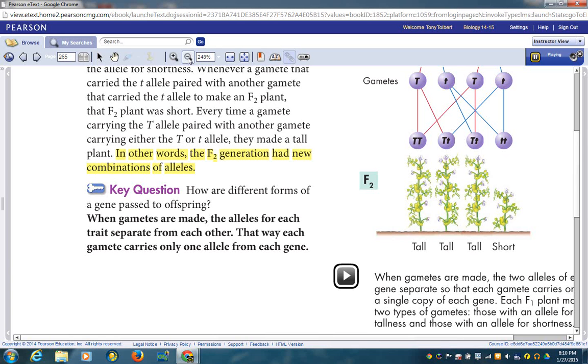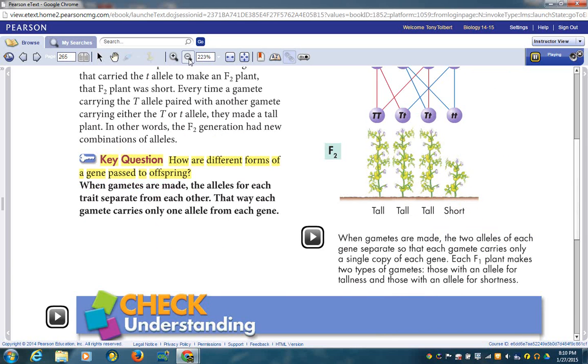Key question: how are different forms of a gene passed to offspring? When gametes are made, the alleles for each trait separate from each other. That way, each gamete carries only one allele from each gene. When gametes are made, the two alleles of each gene separate so that each gamete carries only a single copy of each gene. Each F1 plant makes two types of gametes, those with an allele for tallness and those with an allele for shortness.